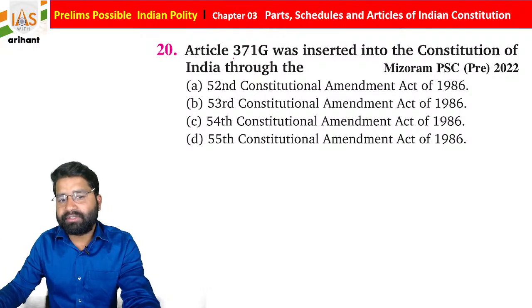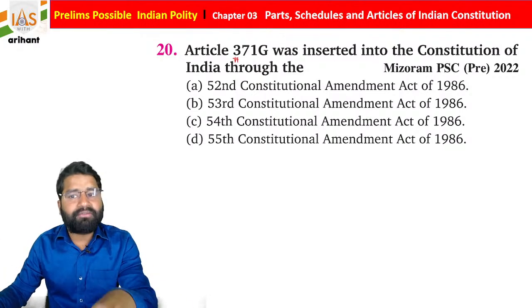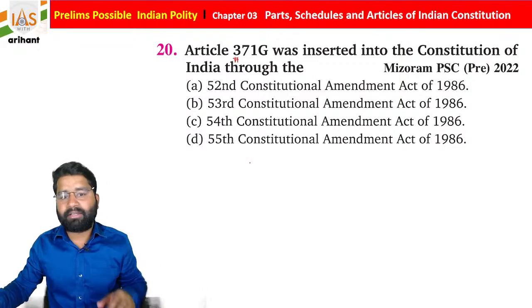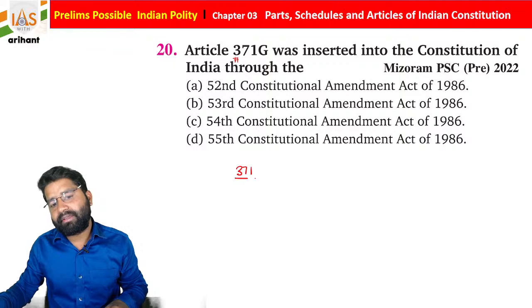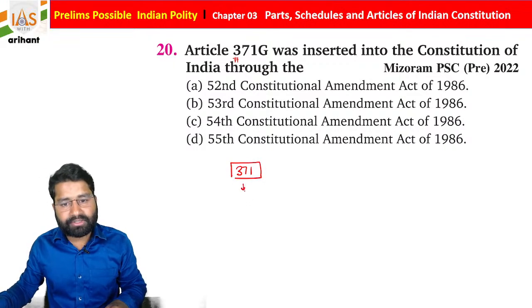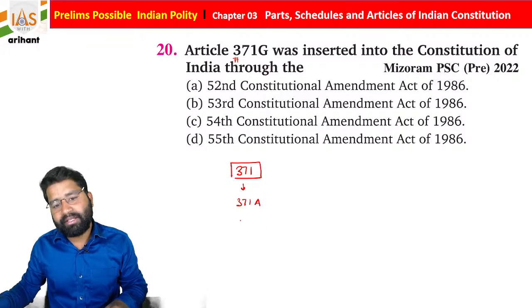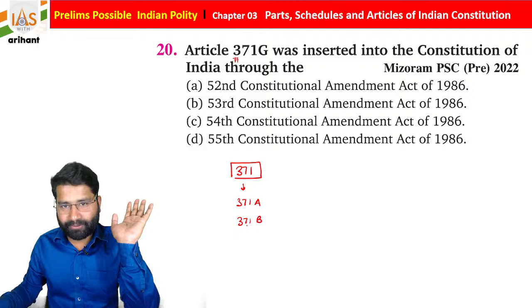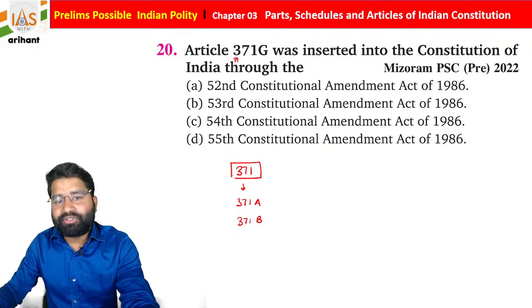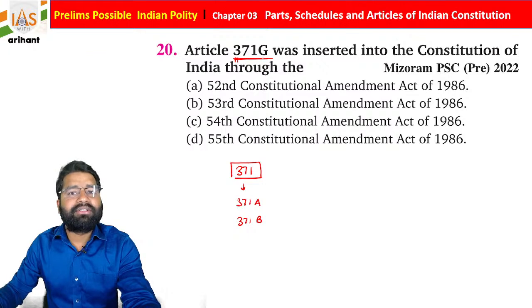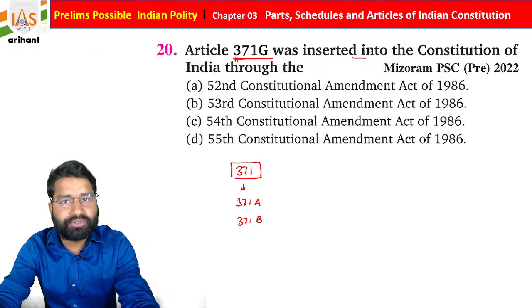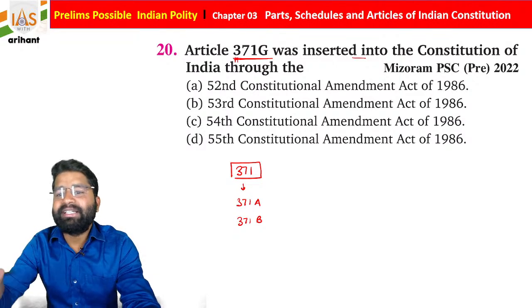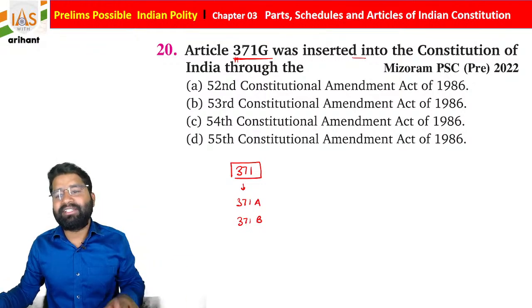Now students, this is another very important question for the coming examination. It has been asked multiple times. Article 371 is very important. Along with that, students, there are Article 371 Clause A, 371 Clause B, and these types of provisions, and you need to remember each and every one. But now there's a question: Article 371 Clause G was inserted into the Constitution of India by which of the following amendments, students? Now you have to see when it was inserted.